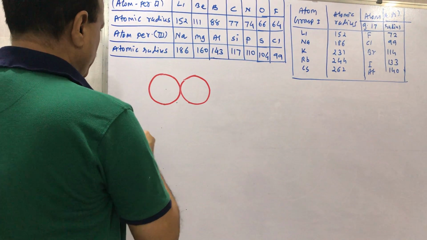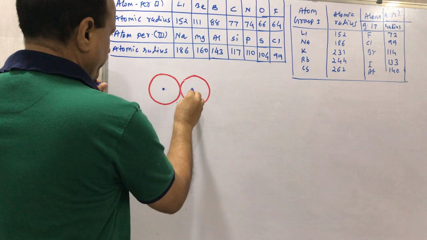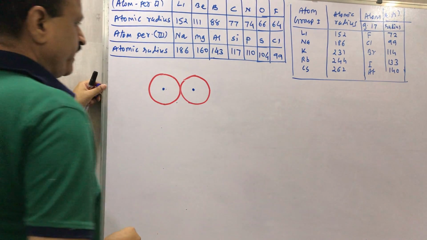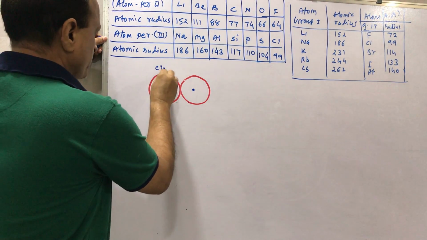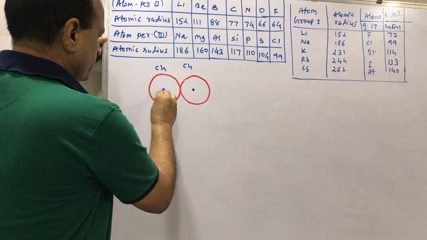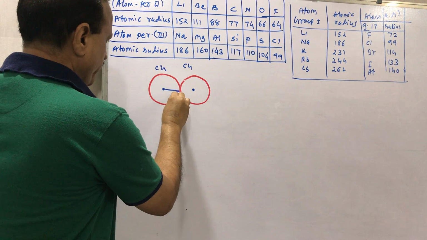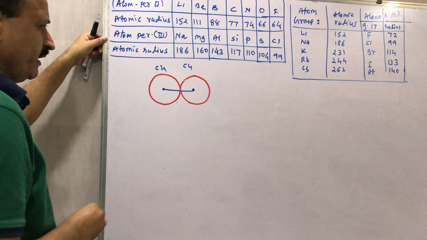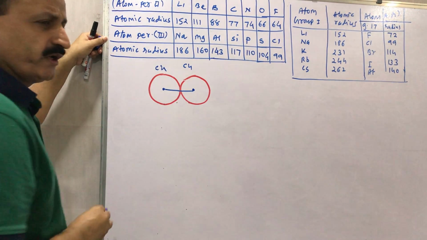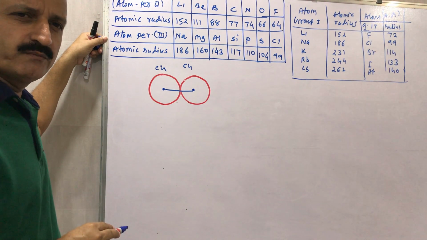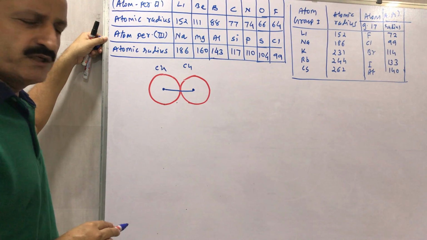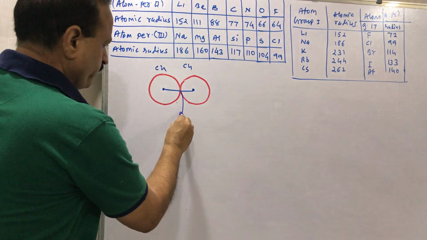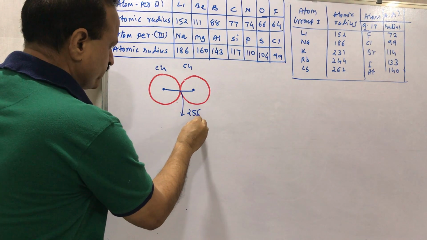This is the center of one copper atom, and this is the center of another copper atom. When we join them and draw the line, it is the distance between two adjacent copper atoms, and this value was 256 pm.